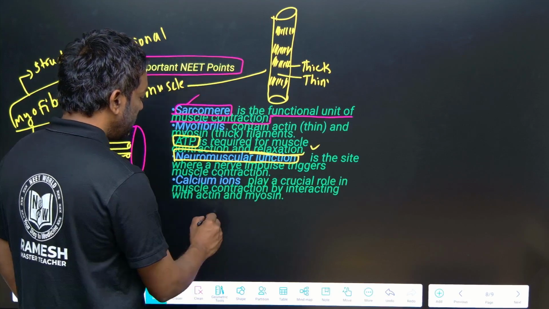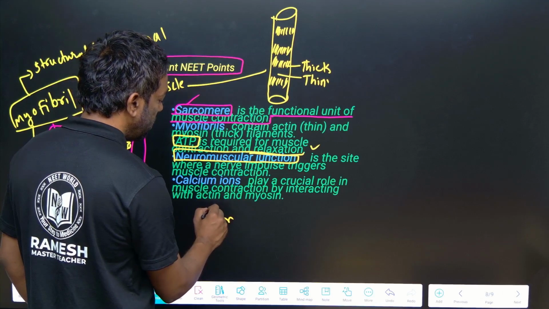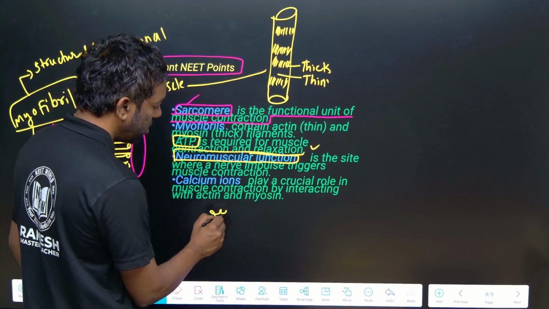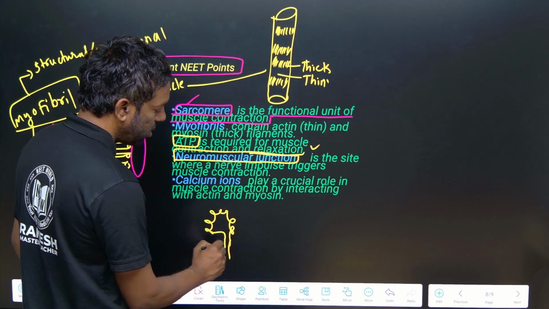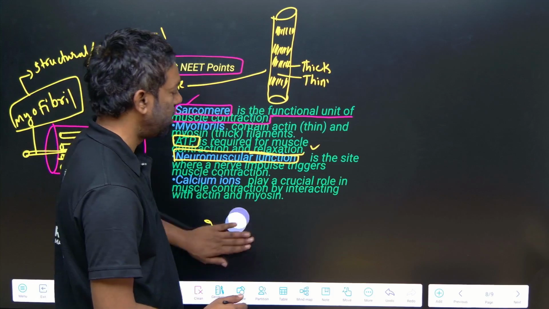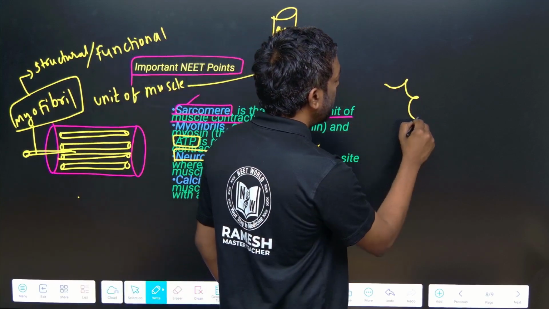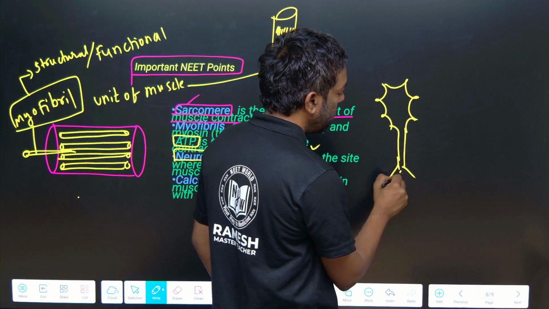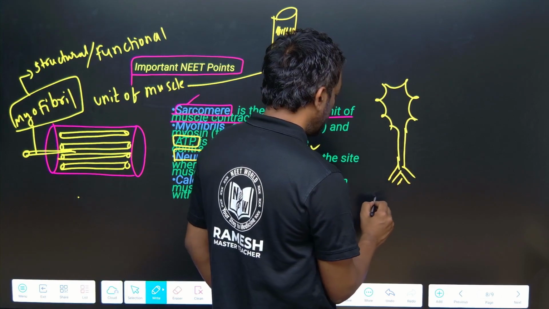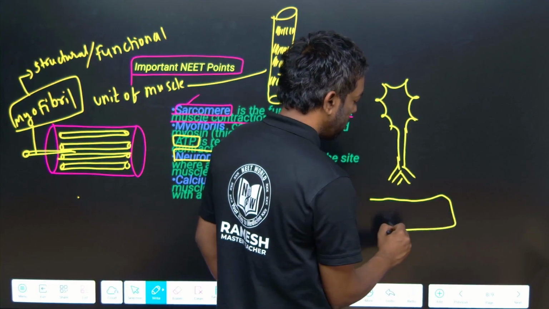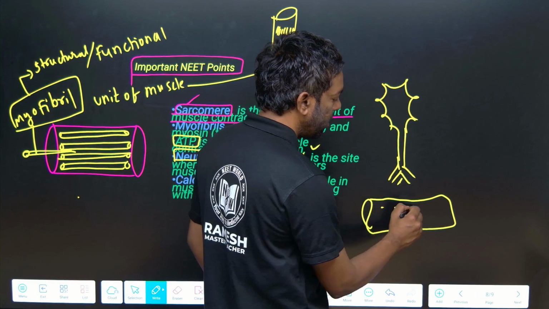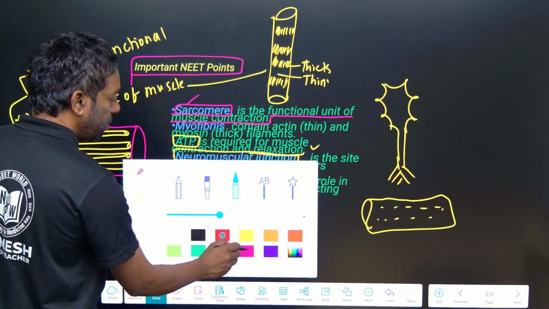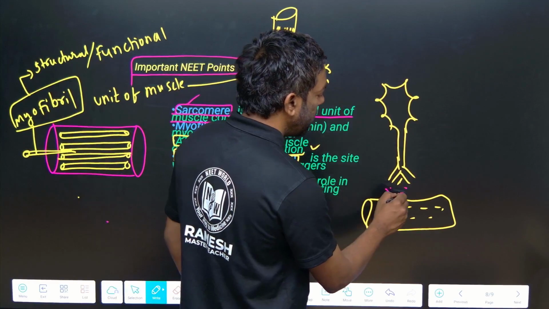This is the neuron, with dendrites, and this is the muscle. The neuron releases the chemical acetylcholine, ACH.